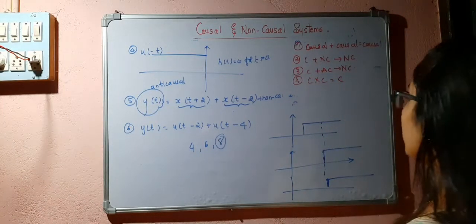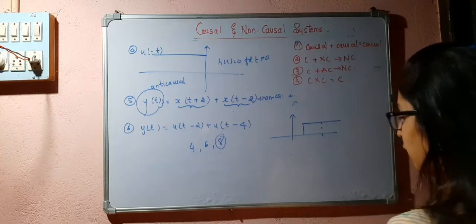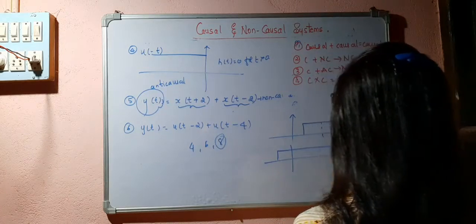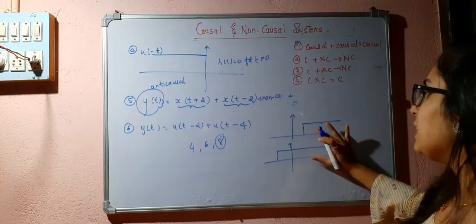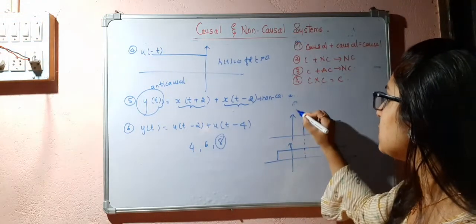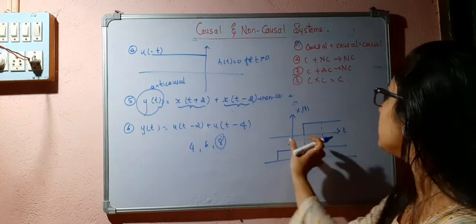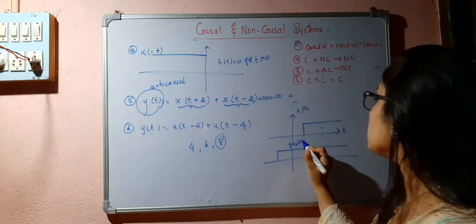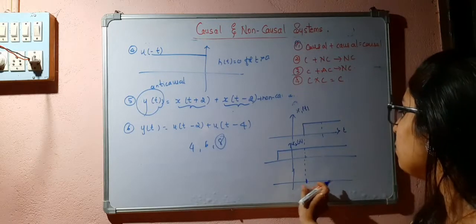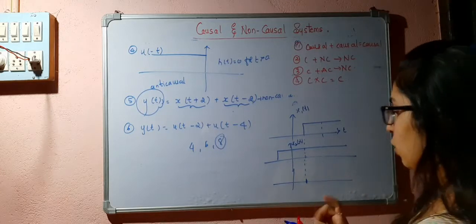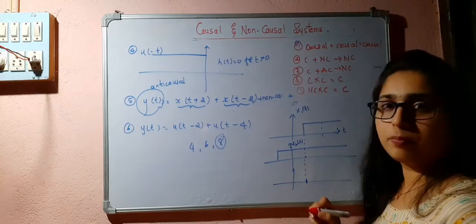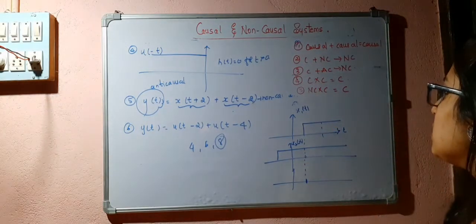Next, what happens if I multiply a causal signal with an anti-causal or a non-causal signal? This is a non-causal signal. If I multiply these two, for this part the product will be equal to 0, because this particular signal x1 of t is 0 for this part. So if I multiply x2 of t and x1 of t, I will get the resultant signal from this point, that means for t greater than 0. So non-causal into causal gives a causal signal.